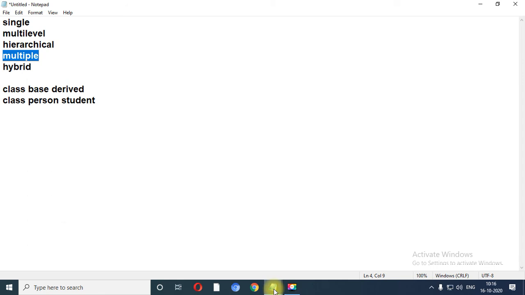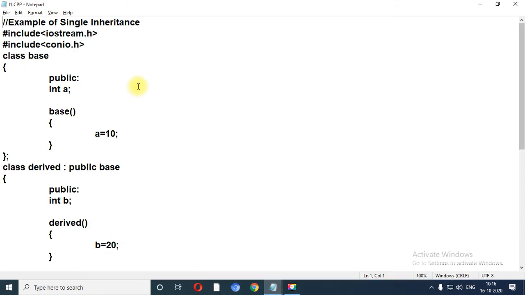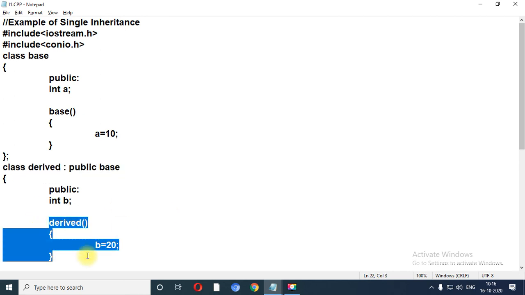Now let me share the notepad file for the first program of our today's session, which represents single inheritance. Write these programs properly into your journal, because these are important programs based on the practical aspect. Let me scroll down. The programs are a little bit lengthier, but very easy to understand. No need to mug up, you just need to understand. Let me scroll down up to derived.